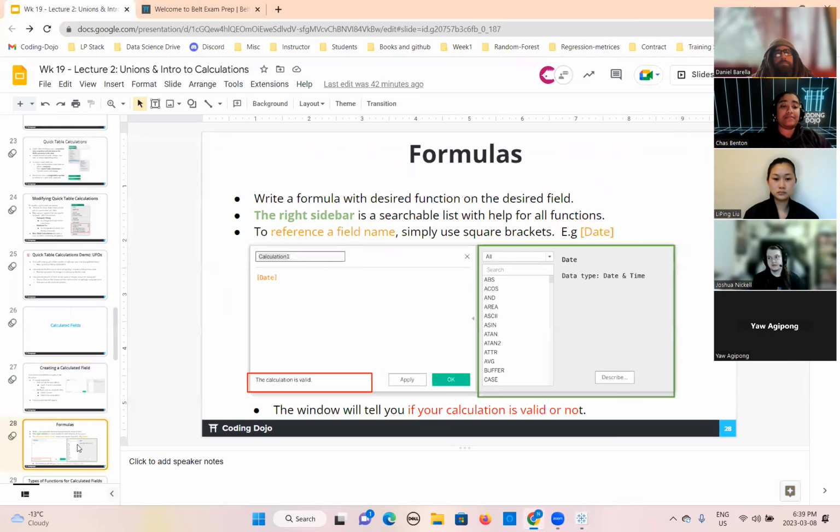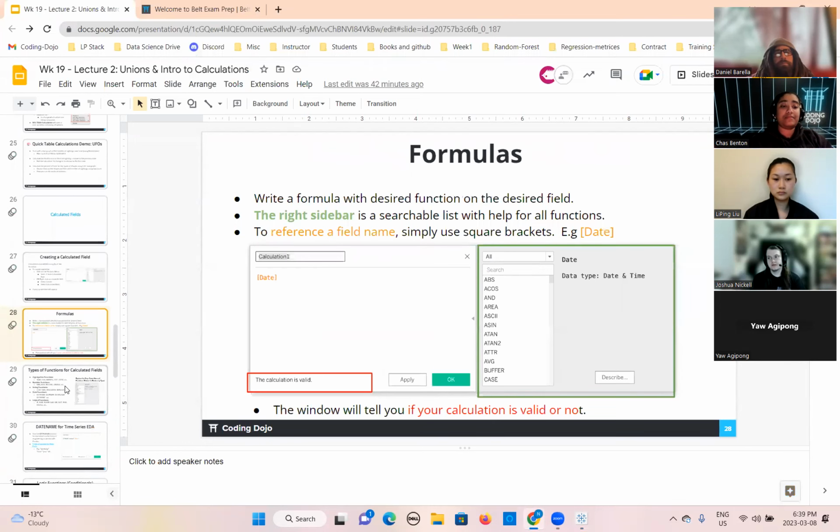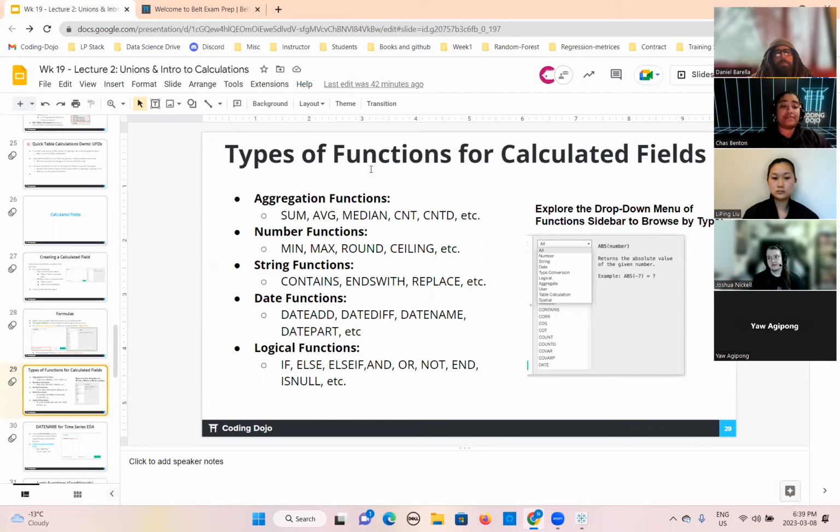Now we will jump onto this. We have already discussed this, I will not repeat it. This is the types of functions for calculated field. As we have seen, if you click on the drop down, you have seen many functions over there. The most common functions we use: aggregation functions, that is sum, average, median, count, etc. Number functions, this is minimum, maximum, round, ceiling, etc. String functions, you can use contains, ends with, replace.